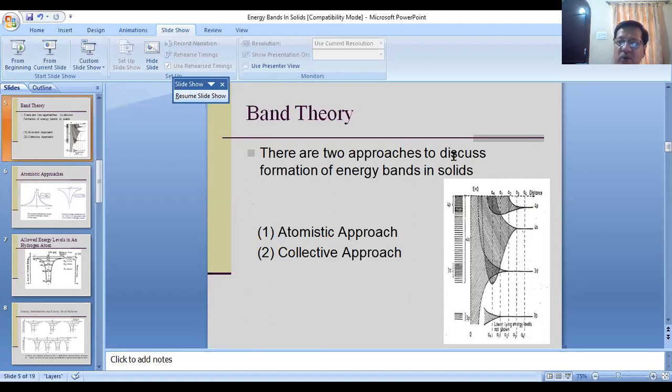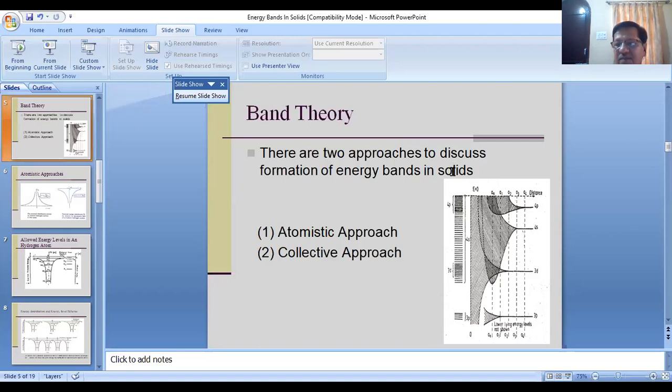The first approach is known as the atomistic approach, and the other approach is collective approach. Using both the approaches, one can understand the formation of the energy band in solids. So today I would like to give you the outline of the atomistic approach, and using the atomistic approach we will see how the energy bands are formed.